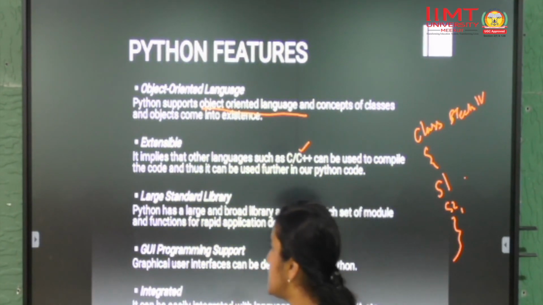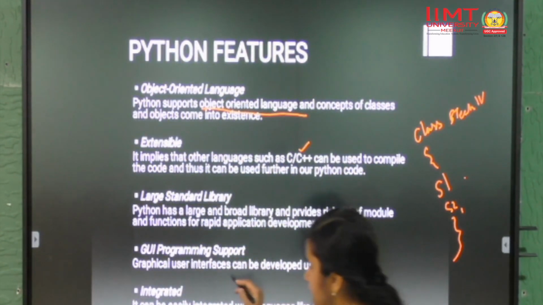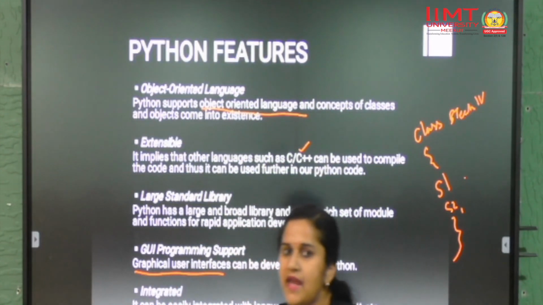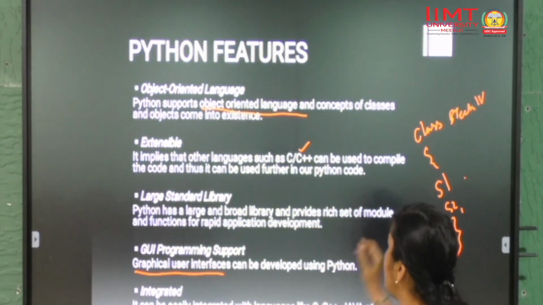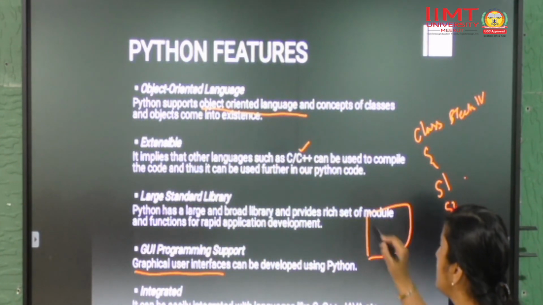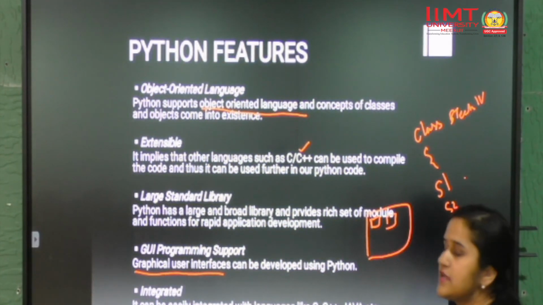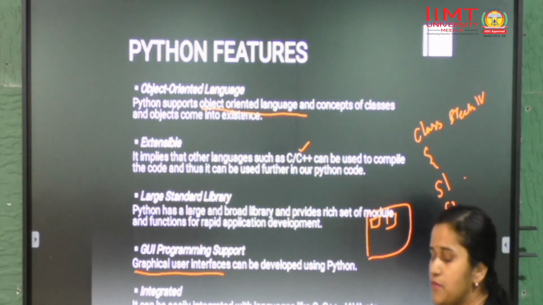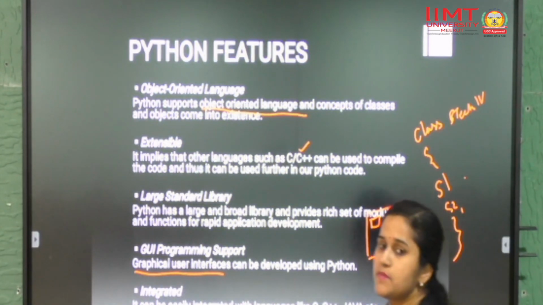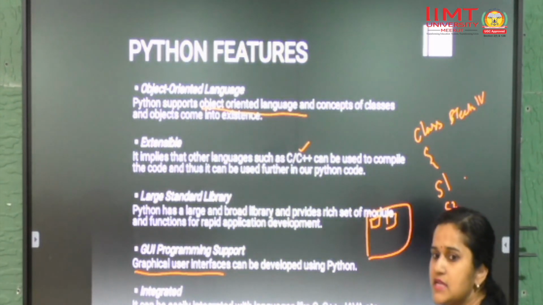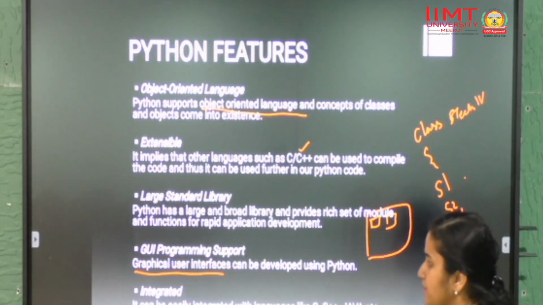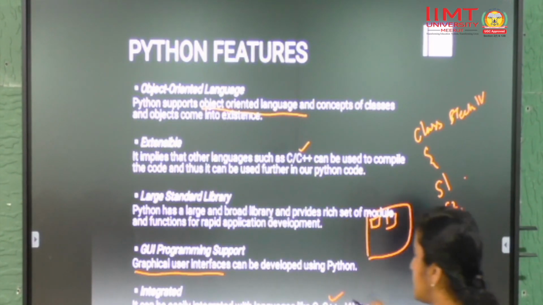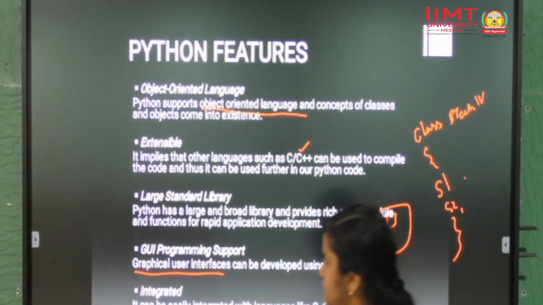GUI programming support, that is graphical user interface, can also be designed like an applet in Java. In Java we create an applet, right? Here we give some button, it's like system programming. So Python also supports system programming as well as GUI based programming. Integrated, it can be integrated with C, C++, Java and etc.